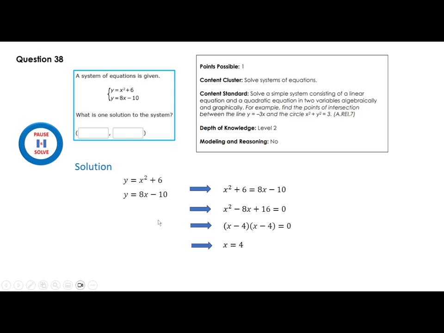How do you find y? You use one of these equations, okay? If you use this, you get 16 plus 6 is 22. If you use this, 32 minus 10 is 22. So 4 and 22.